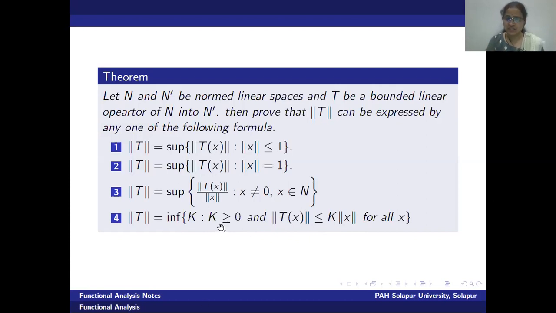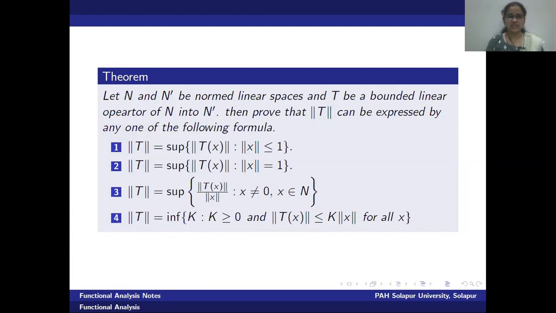Whenever such a k exists, we call that linear transformation T bounded, and this k is called a bound of that mapping T. Here the definition of norm T was given by the infimum of bounds of T, because there may be many possible bounds for the mapping T. Among all such possible bounds, we take the infimum of the bounds, and that infimum is going to work as the norm of the operator.